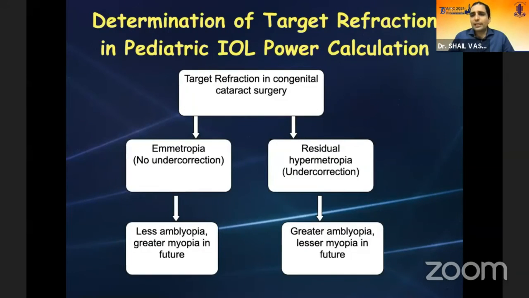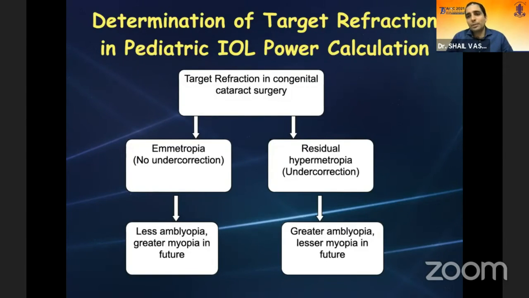So how do you target? What IOL power, what target refraction do you use? It depends. There are 2 schools of thought. The first school of thought is to make the child emmetropic at the very beginning, so that there will be good visual stimulation going into the visual centers of the brain, and that will lead to less amblyopia. The major drawback here is that there is a very high likelihood of severe myopia and high grades of myopia occurring in the long run.